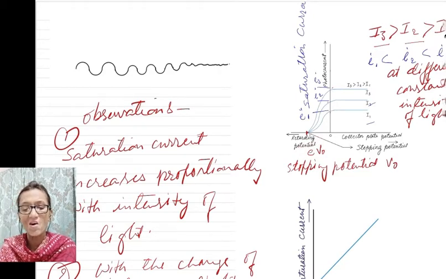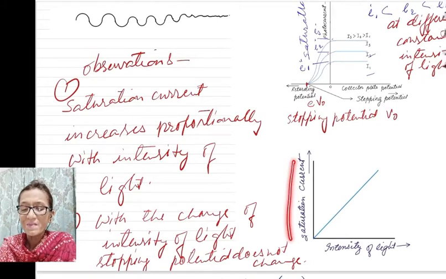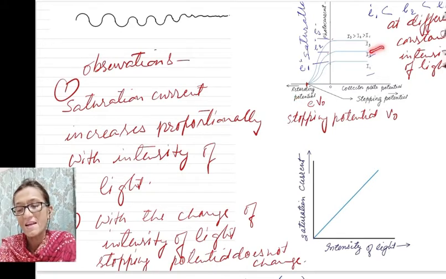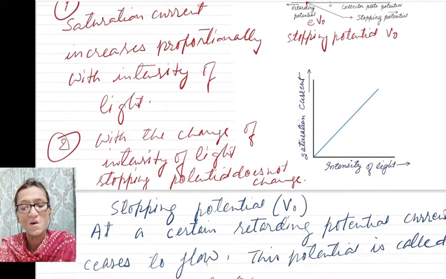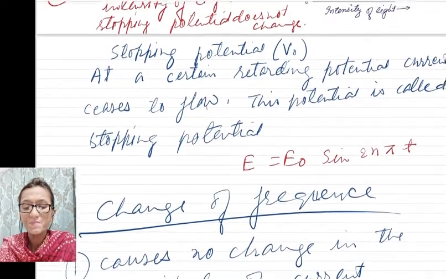So these are the observations. Here you can say that saturation current varies directly with intensity of light, but stopping potential does not vary with the intensity of light. So these were the two observations.